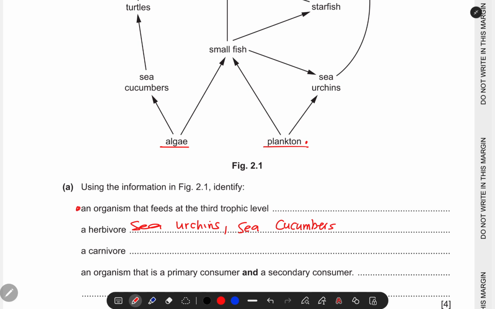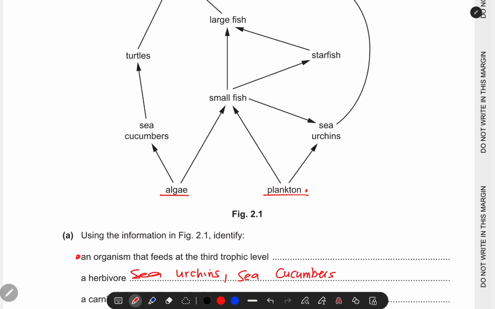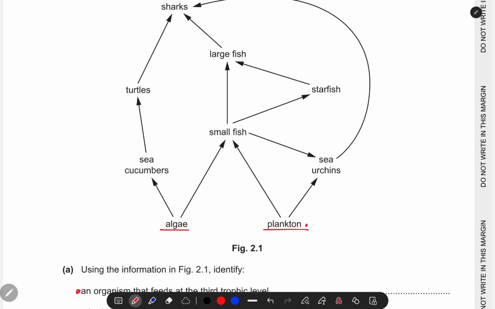I jumped this question. An organism that feeds on the third trophic level. So this is the first, second, third. First, second, third in that line. First, second, third.